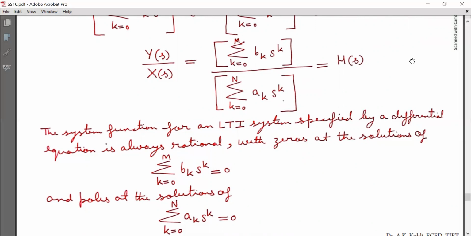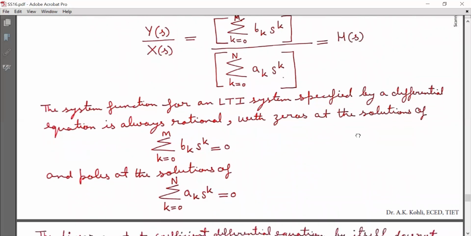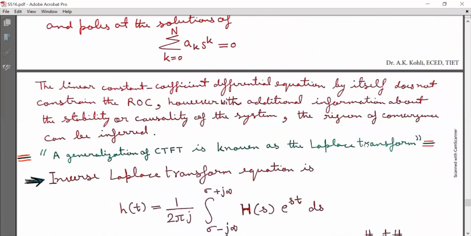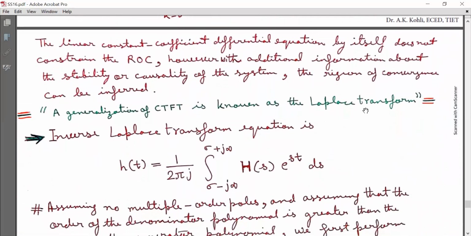The system function for an LTI system specified by a differential equation is always rational, with zeros at solutions of summation k running from 0 to M, b_k s raised to power k equal to 0, and poles at the solutions of summation k running from 0 to N, a_k s raised to power k equal to 0. The linear constant coefficient differential equation by itself does not constrain the ROC. However, with additional information about stability or causality of the system, the region of convergence can be inferred.